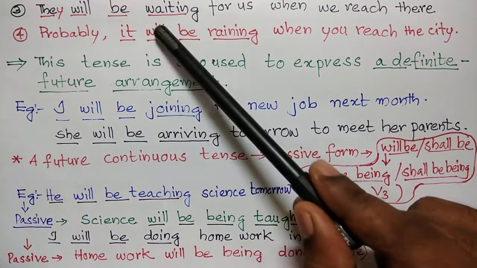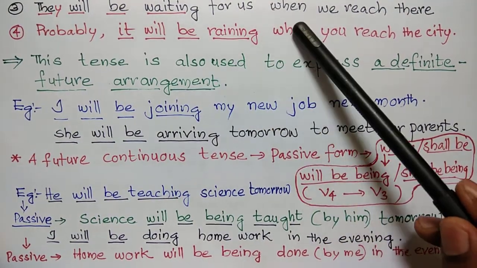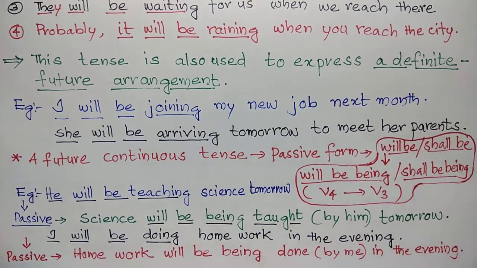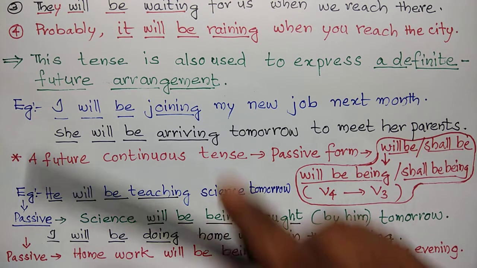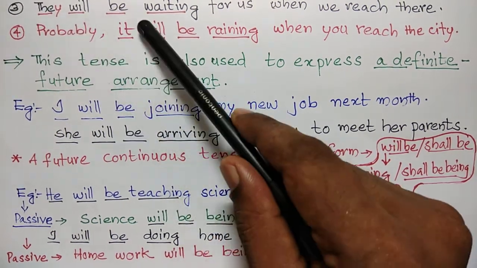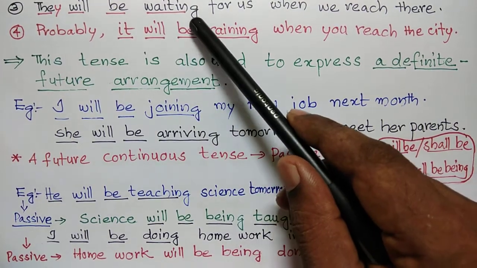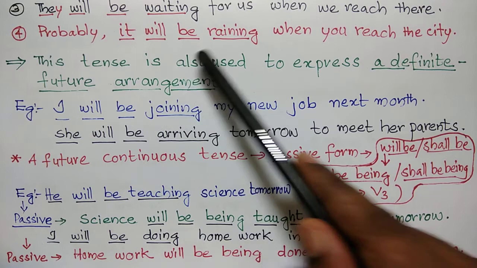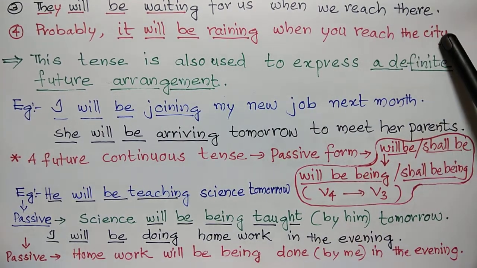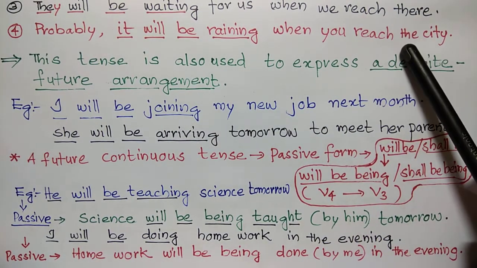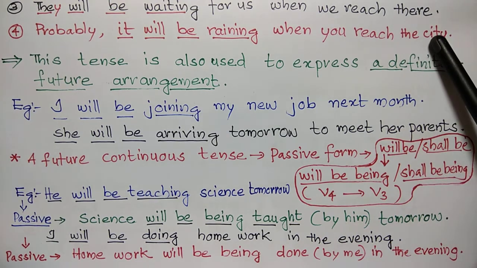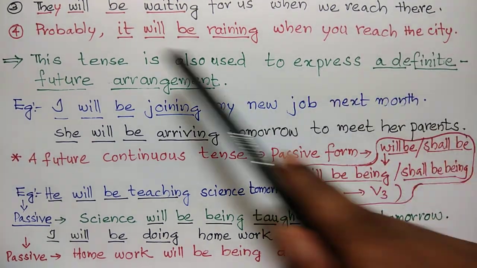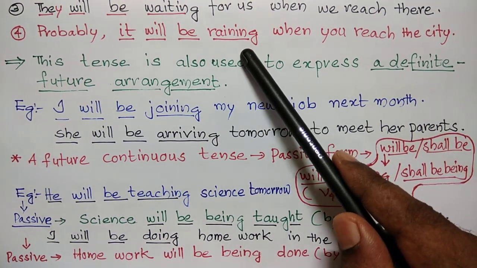Next one, they will be waiting for us when we reach there. There is a subject, will plus be plus the ing form of waiting. Next, probably it will be raining when you reach the city. So a point of time in the future, when you reach the city, probably it will be raining.